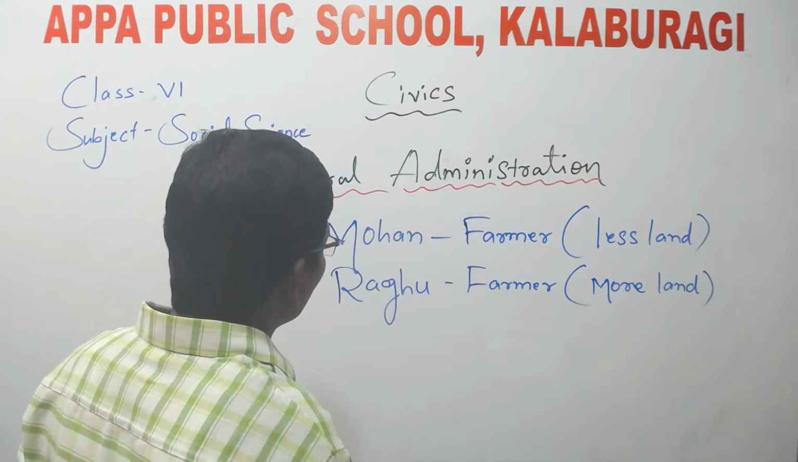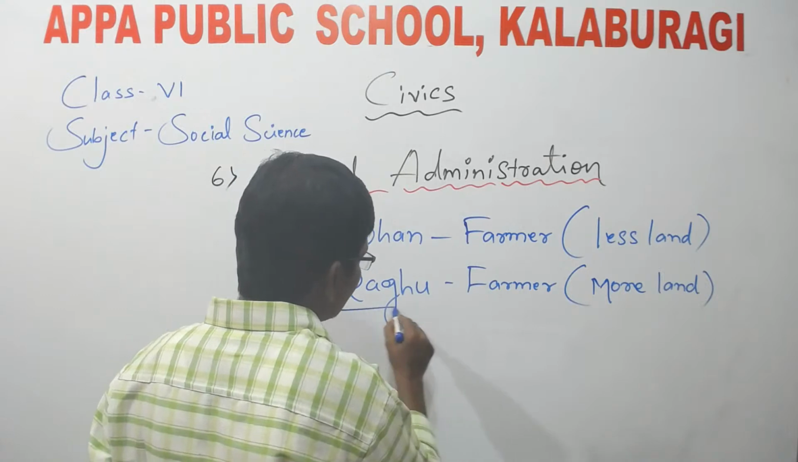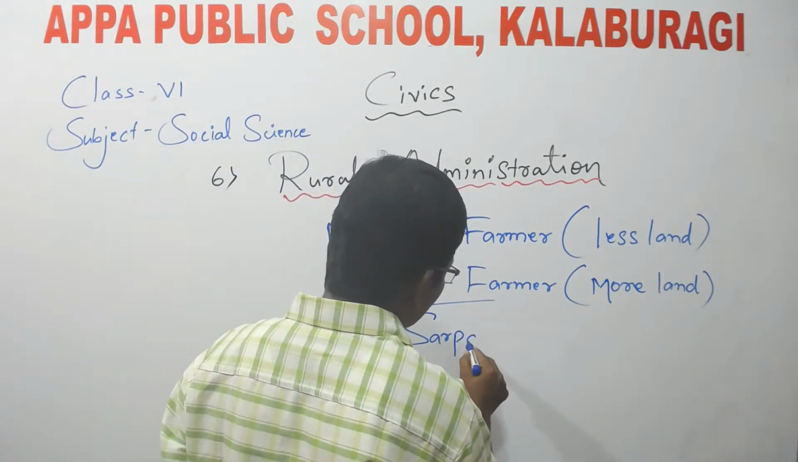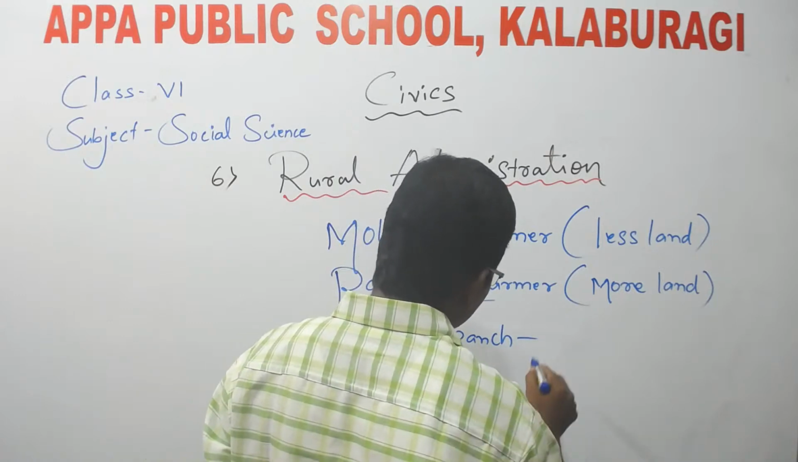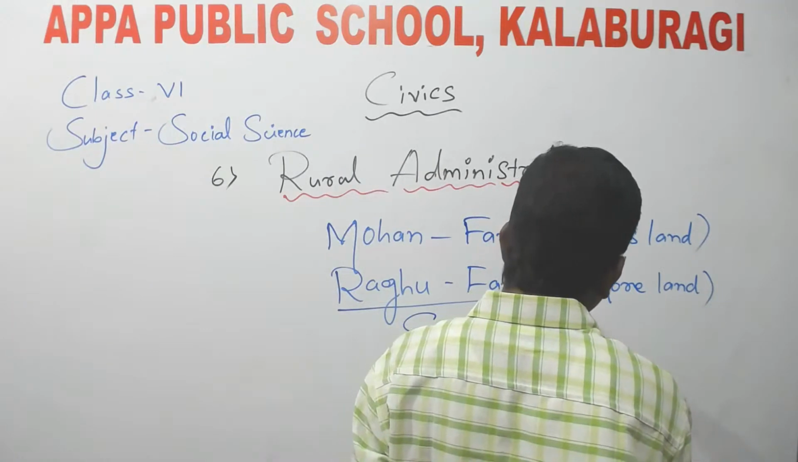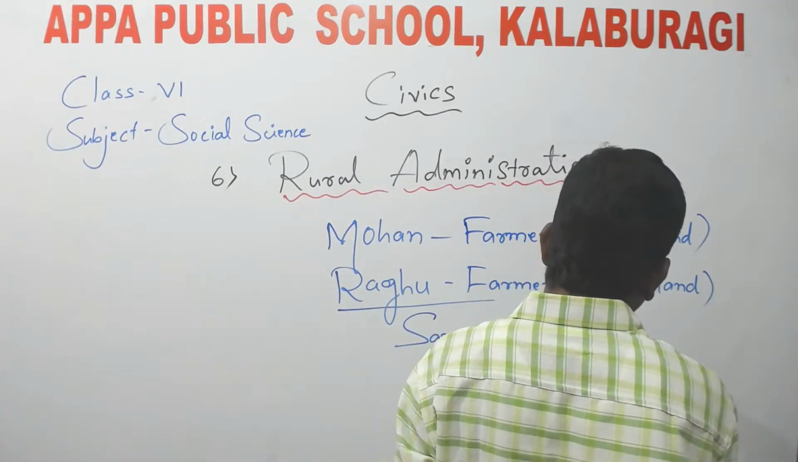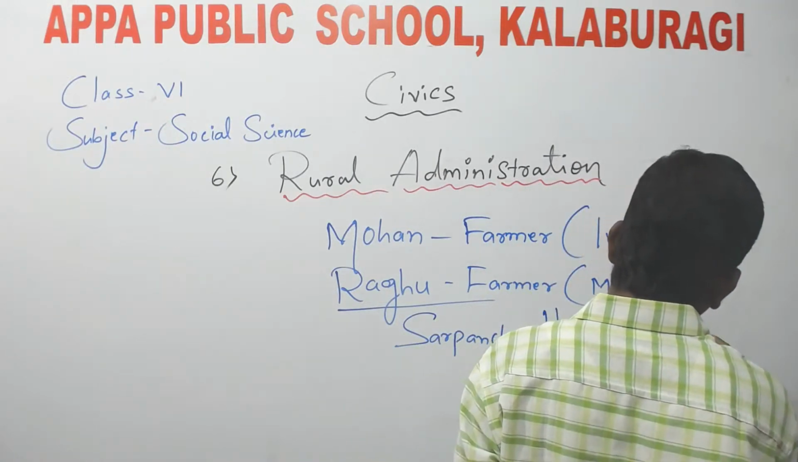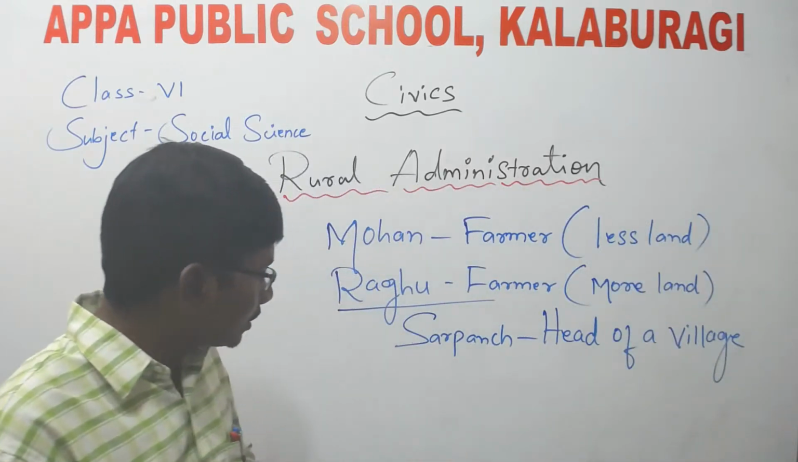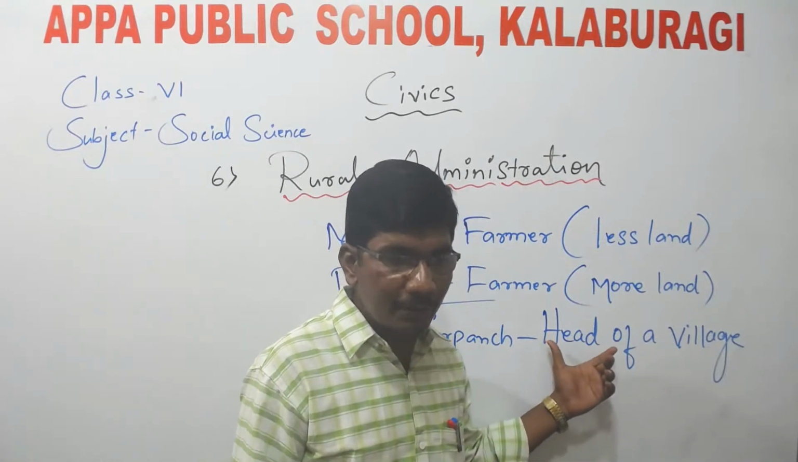So why did Raghu do this? Because Raghu's uncle was the Sarpanch. What is that, children? Sarpanch means the head of a village. Raghu's uncle was the Sarpanch, the head of the village.